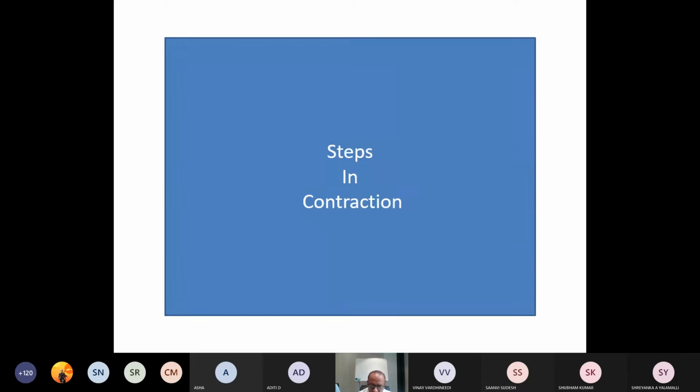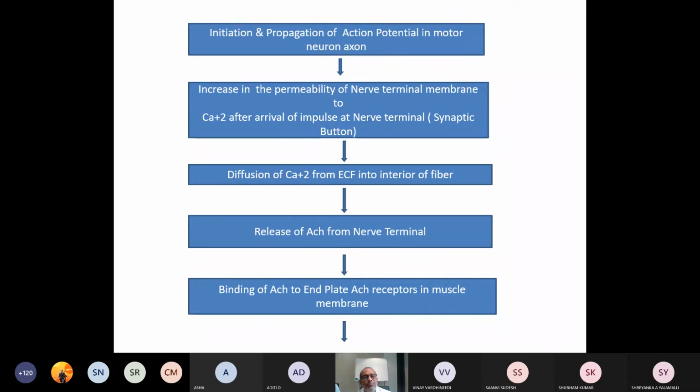Steps in the contraction, same in the case of the neuromuscular junction also. What is happening? Initiation and propagation of the action potential in the motor neuron axon. There is an increase in the permeability of the nerve terminal membrane to calcium ion after the arrival of the impulse at the nerve terminal, that is the synaptic button.